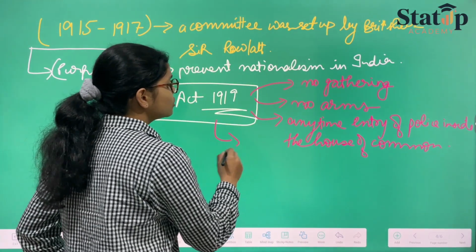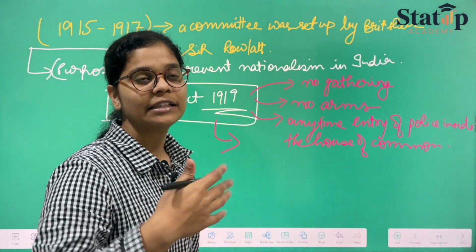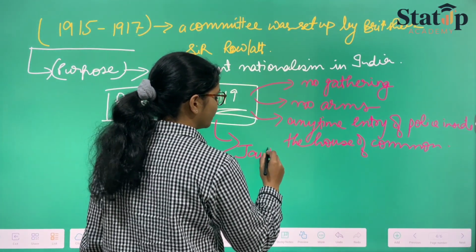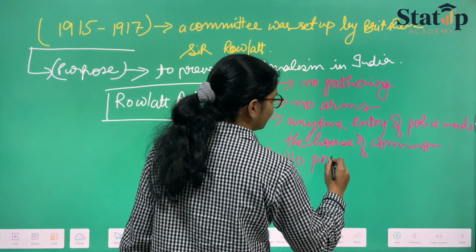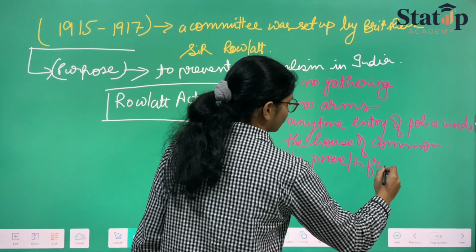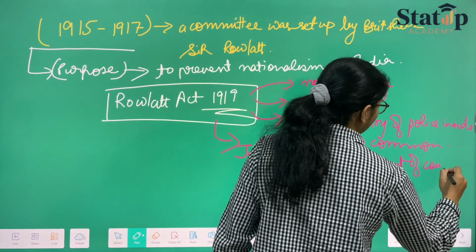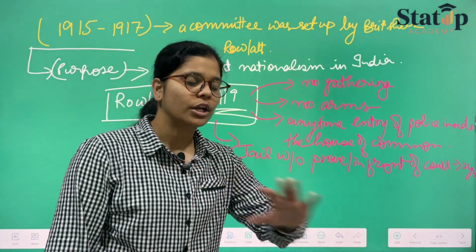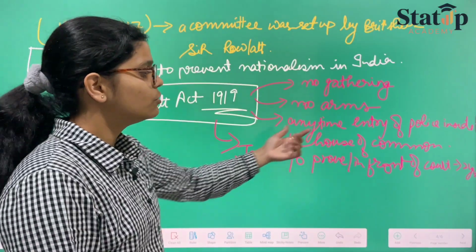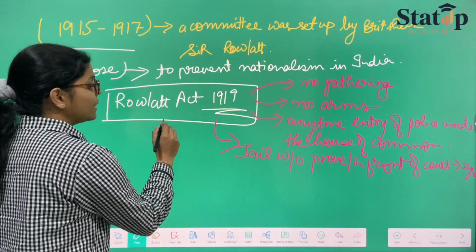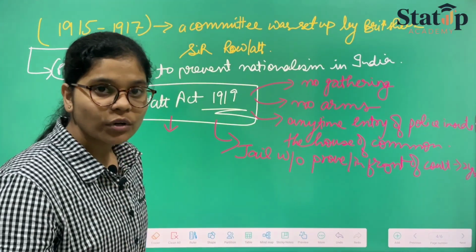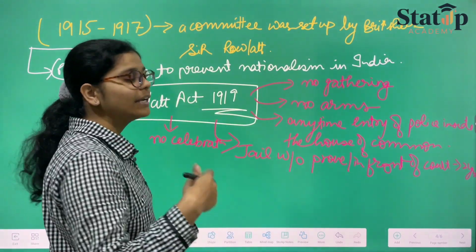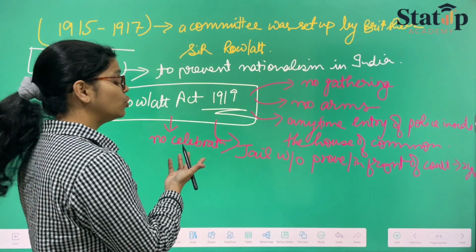And if certain proof was found, like Inquilab Zindabad and certain other details, then jail without proving anything in front of a court, for 2 years. No proving, no presenting in front of anyone, no memorandum, nothing, but jail for 2 years. Also, people were not allowed to sit together to celebrate. Celebration was done by gatherings, and people were not allowed to gather, therefore no celebration.